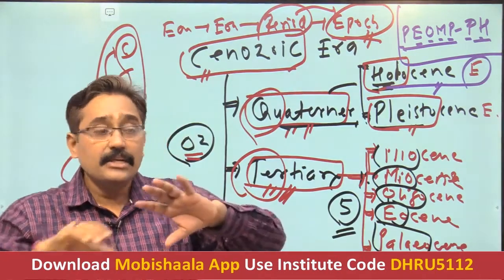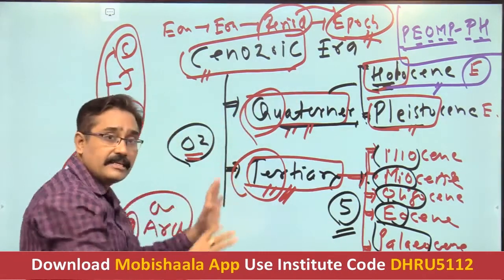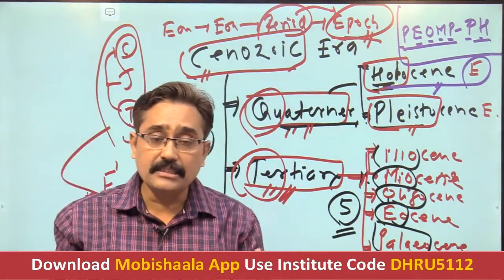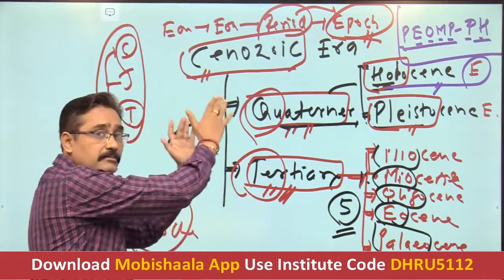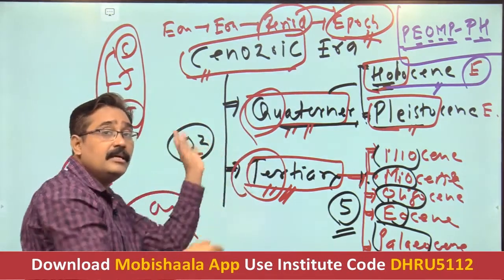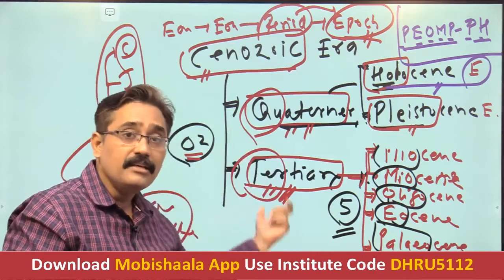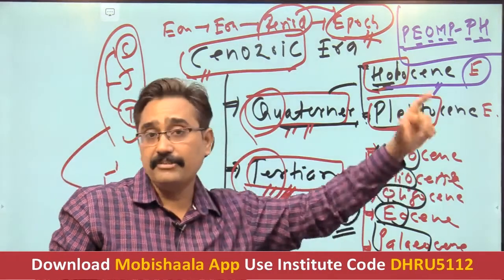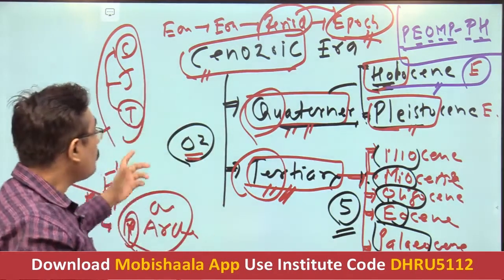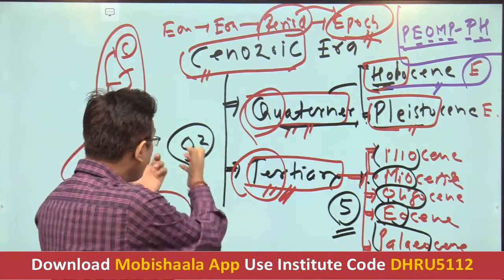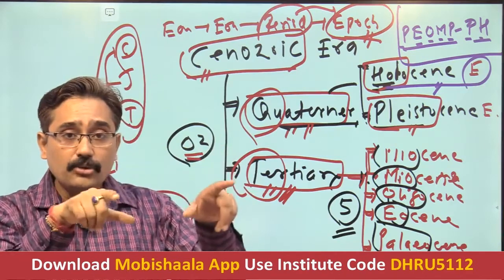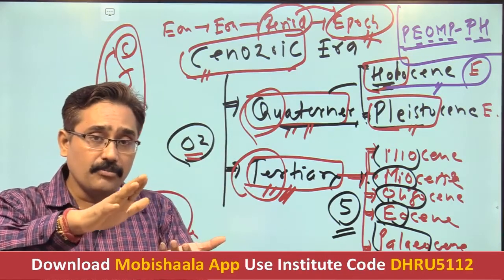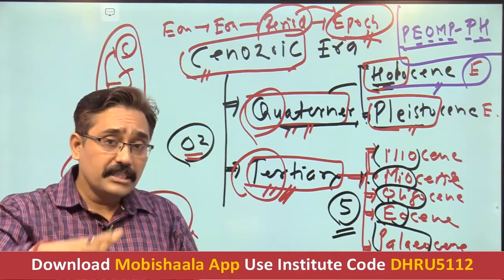Otherwise, if you study the entire geological time scale at a time, if you see that entire picture, it will be confusing. Unless you understand this bit by bit, subdivision by subdivision, you will not learn it well. If you do, you will understand it easily and without any confusion. So whatever subtopics and subsections I have divided, draw them in your notebook in different formats and study them separately.